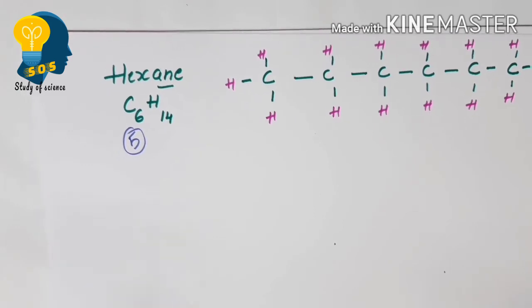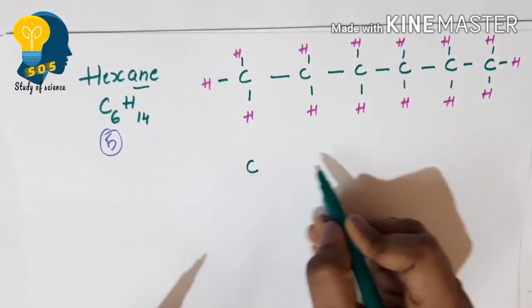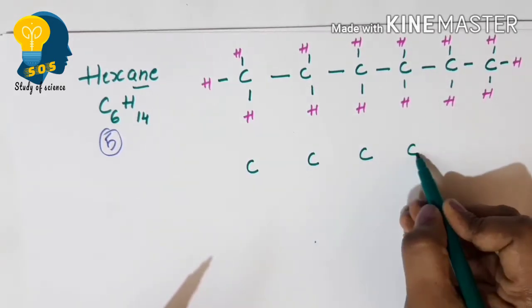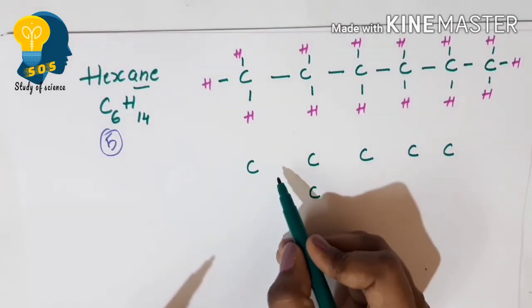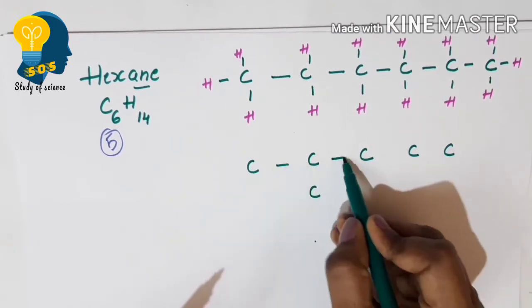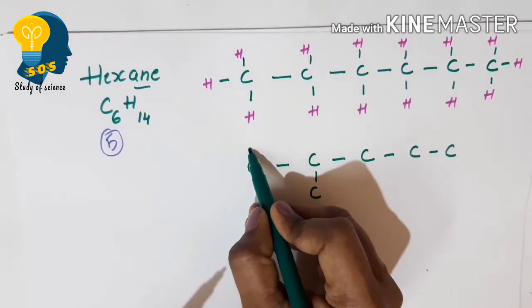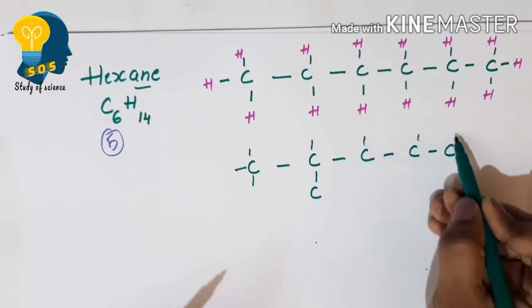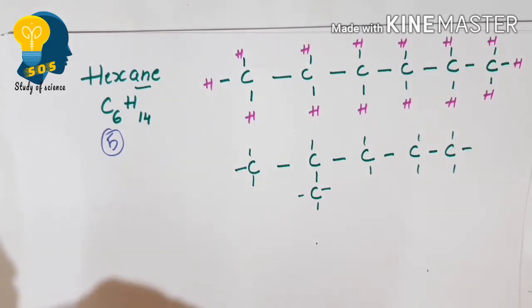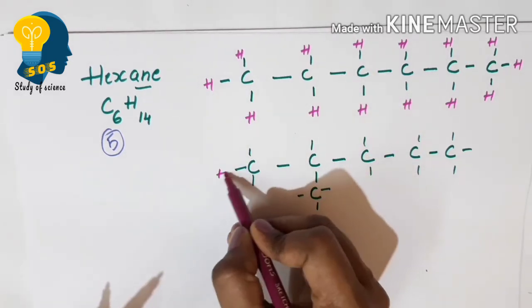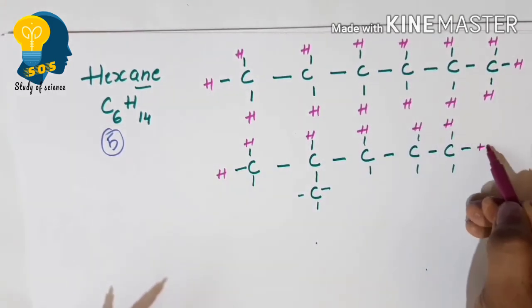Now let me write the second possible structure for hexane. Let me write 5 carbon atoms in the longest chain, 1, 2, 3, 4 and 5, and the 6th carbon I am going to write at the bottom. Let me write single bonds between all the carbon atoms, and now the hydrogens surrounding the carbons: there are totally 14 hydrogen atoms. This is how we write the second possible structure for hexane.